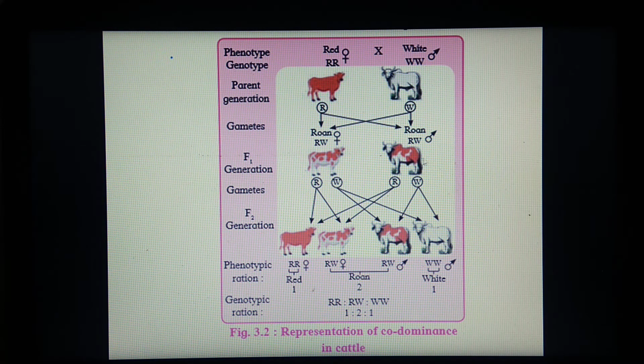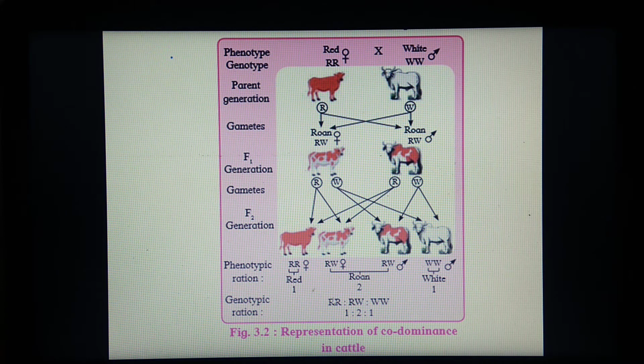When these cattle are crossed with each other, in the F2 generation we have got 1 red, 2 roan and 1 white colored individual. That means the ratio is 1:2:1. This is the phenotypic ratio which we can observe externally.